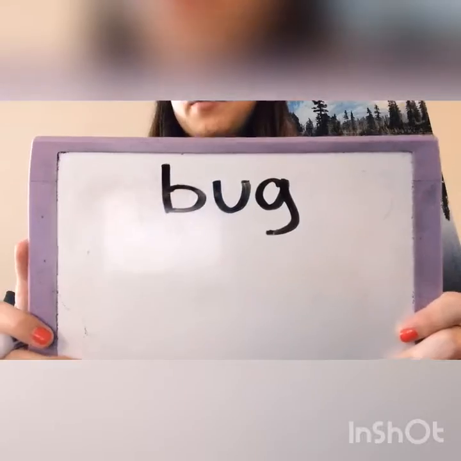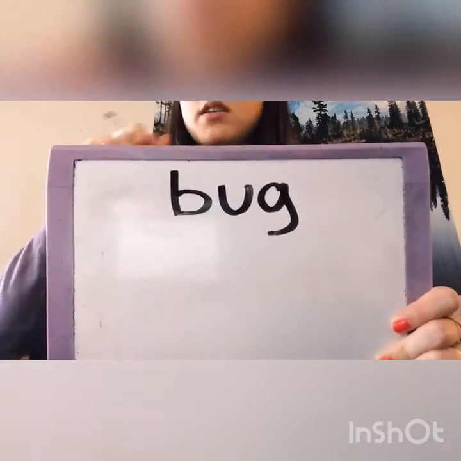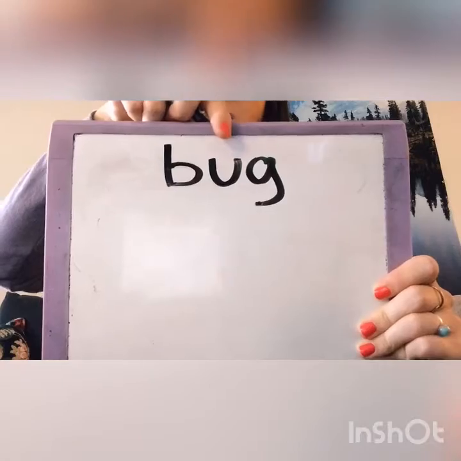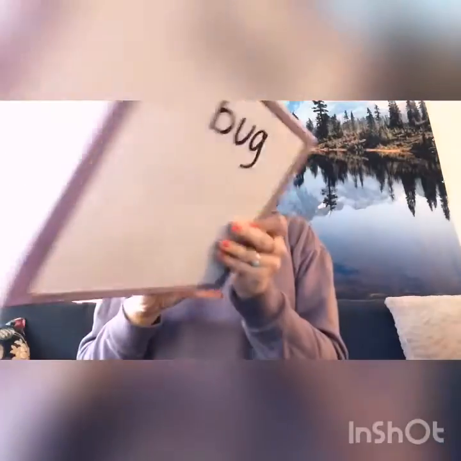Alrighty, our first word that we are going to tap and write is bug. Bug. So I'm going to tap it out. B-u-g. Bug. And I'm going to write down those sounds that I hear. All right, so our word looks like this. We've got the word bug. We have b-u-g. Bug.